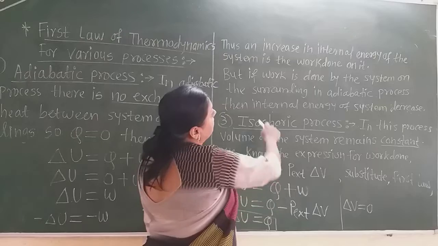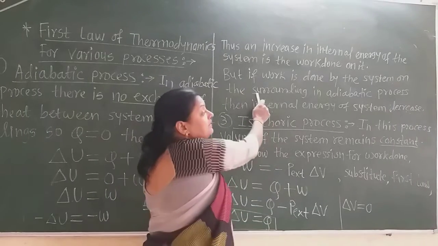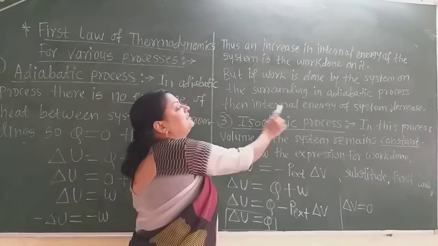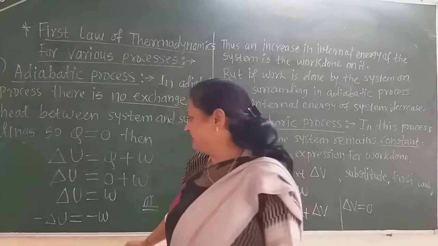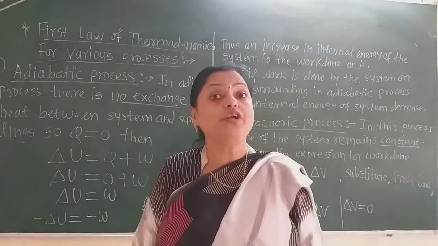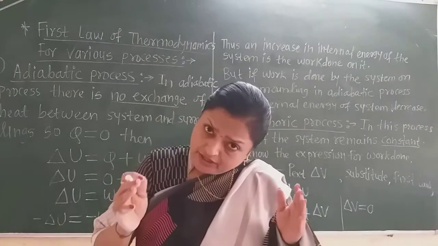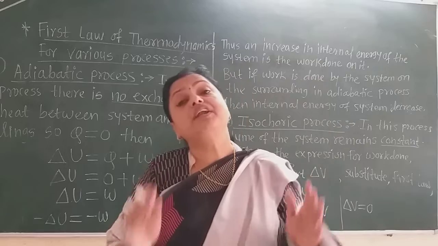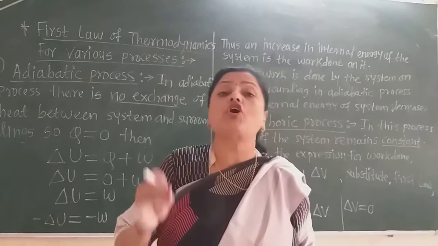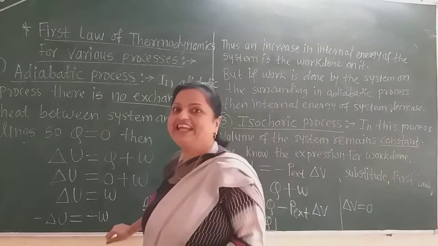But if work is done by the system on the surroundings in the adiabatic process, the internal energy of the system decreases. That means in the adiabatic process, if work is done by the system, it is at the expense of the energy of the system. So there is the negative side.